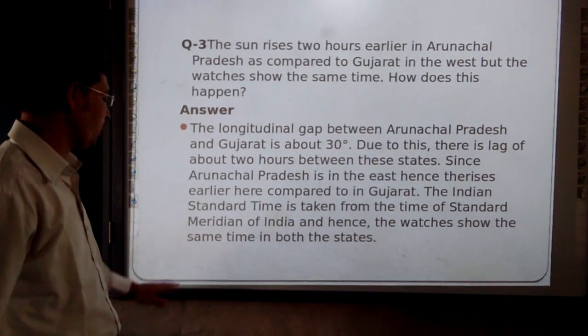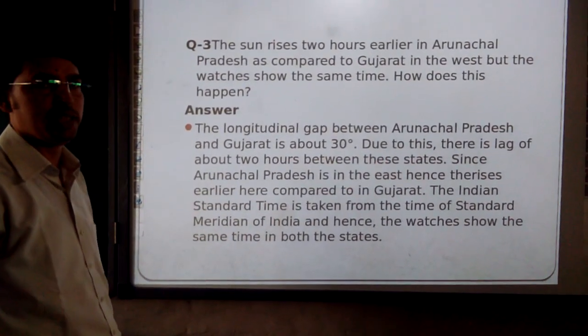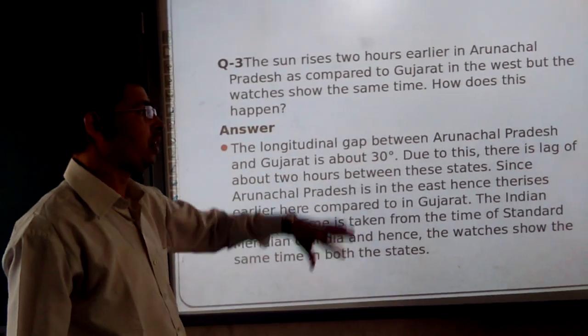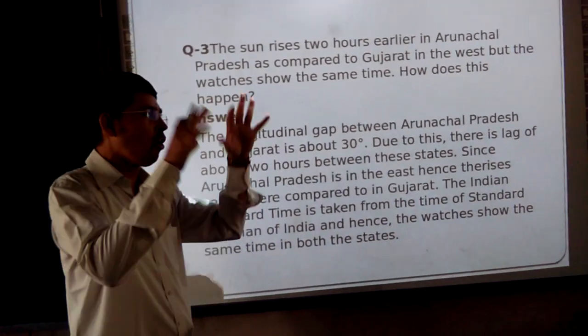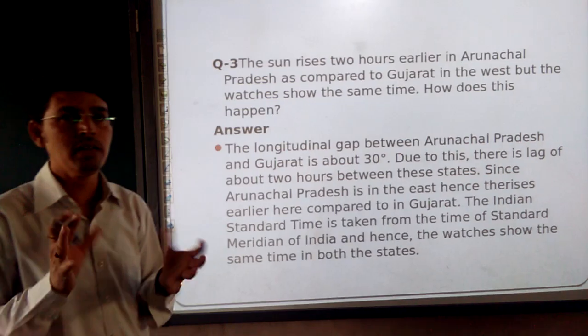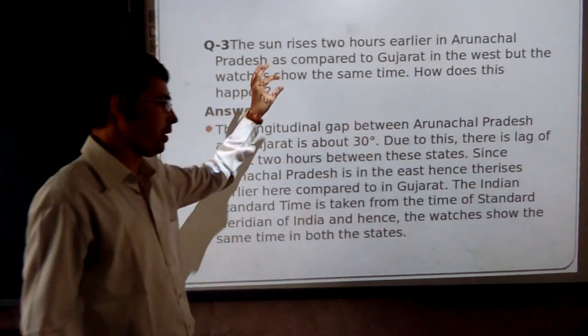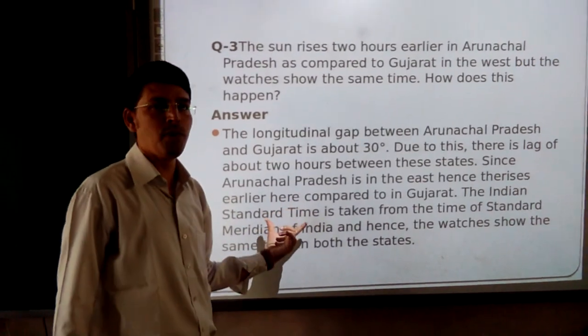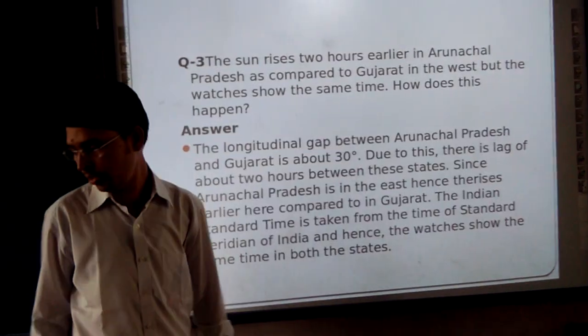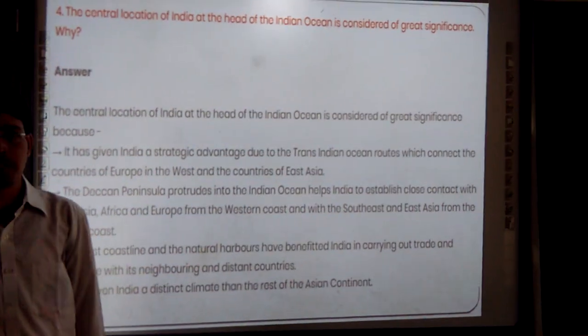Hence the watch shows the same time in both states. In all the states of India the time is the same, because the standard meridian passes through Mirzapur, situated in Uttar Pradesh. Moving to the next question.